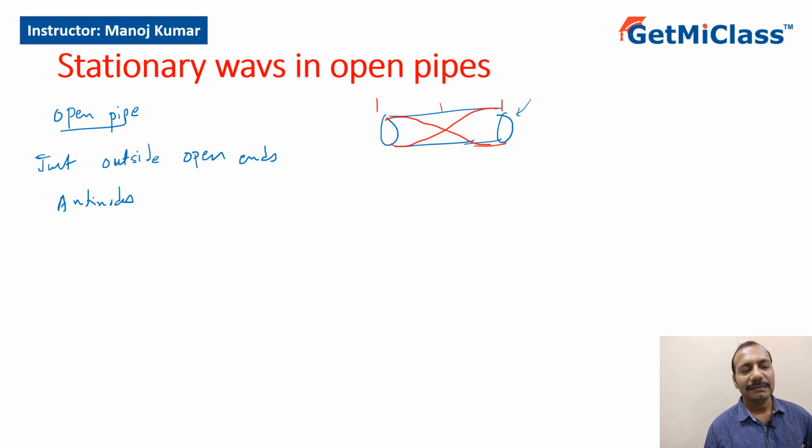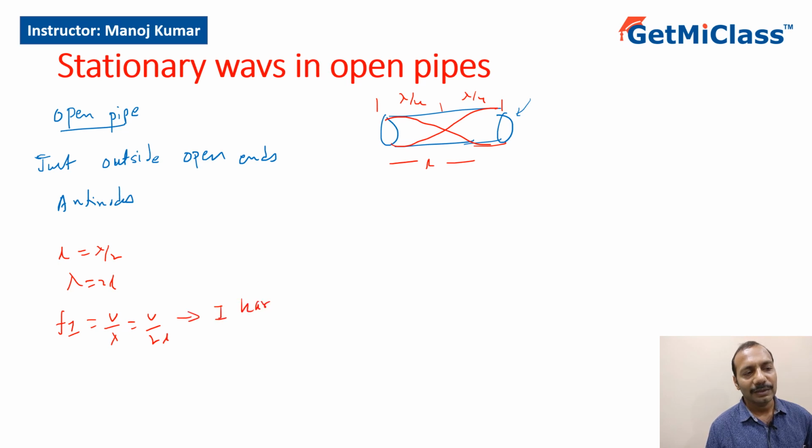The separation between node and antinode is lambda by 4. If L is the length of this pipe, I can write L equal to lambda by 2, or lambda equal to 2L. So my first harmonic or fundamental frequency is given by V by lambda, that is equal to V by 2L. This is the first harmonic or fundamental frequency.